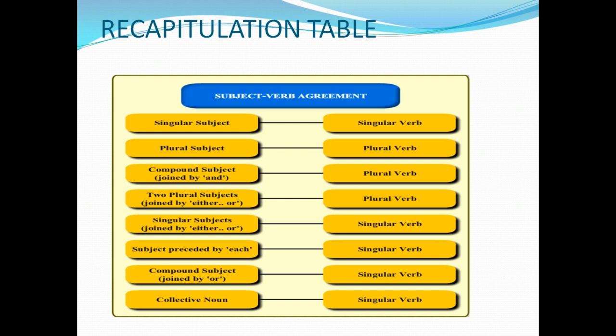A subject preceded by each, everyone, all this, everything, if it is coming, means you have to use a singular verb. A compound subject joined by or means you have to use a singular verb. Collective noun, as I said, takes a singular verb, and when it is associated with some other separate idea, you have to use a plural verb. Okay, just a recapitulation table.